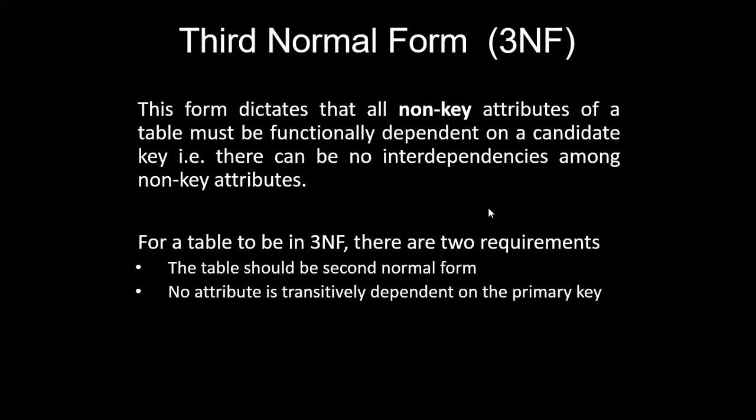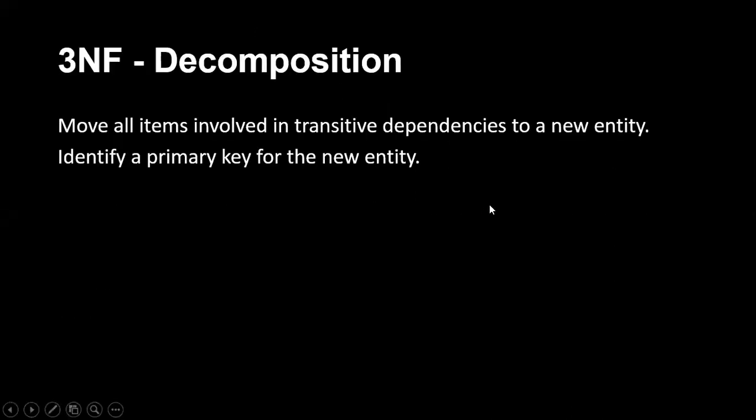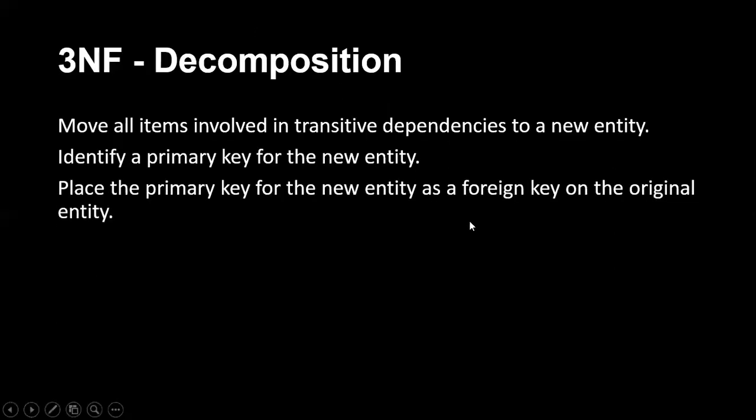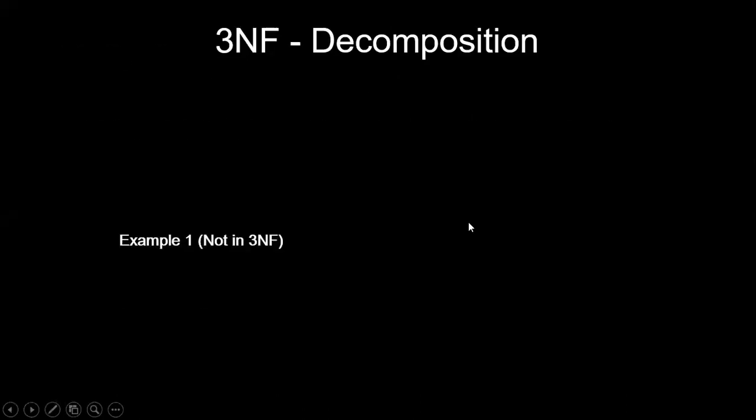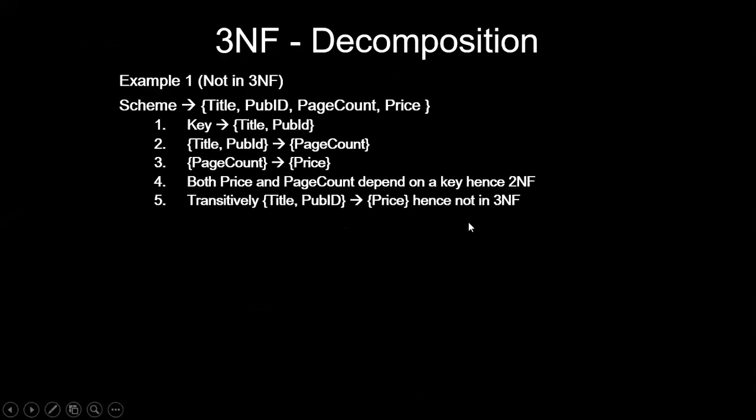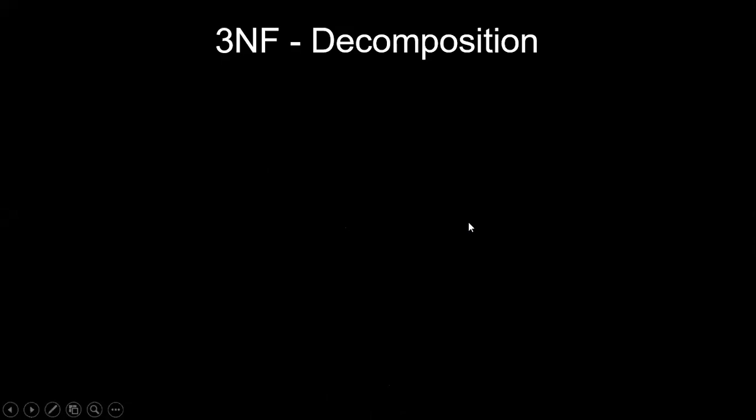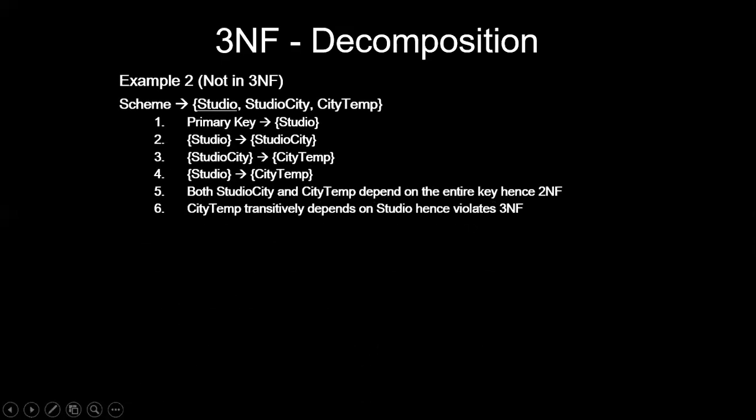Listen here. We'll go with an example of it. We'll leave all that theory. I'll take some other example, since I told you multiple examples are there. Listen here. We are going to see the transitive dependency. Here, studio, studio city, city temperature. These are the elements.